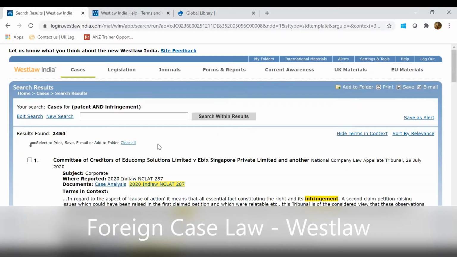So this has given me around 2400 results, which is a big number, and nobody can go through all these results at one go. So what we need to do is minimize this number and get the most relevant results for us. So what we can use is one connector from the list which I have shown you.